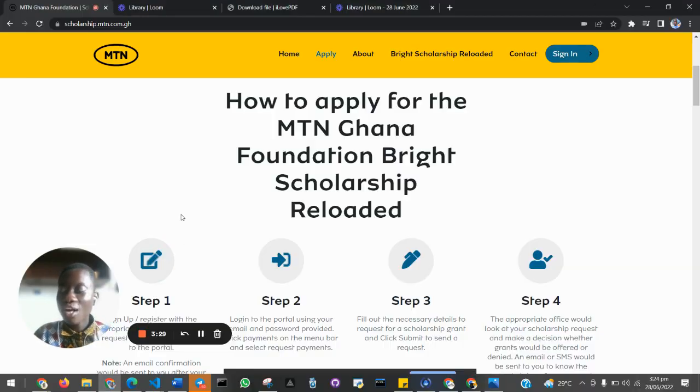that's where you see if you are going to grab your new laptop or you are not going to get it. But don't forget, this is a 3-year program. If you are not able to get it this year, it means next year you are supposed to apply. So 2022, 2023, 2024, MTN will continue to serve you better by providing scholarship opportunities to 100 students each year. So in these 3 years, MTN is going to give scholarships to 300 students within the space of 3 years. So, this is what MTN is capable of doing.